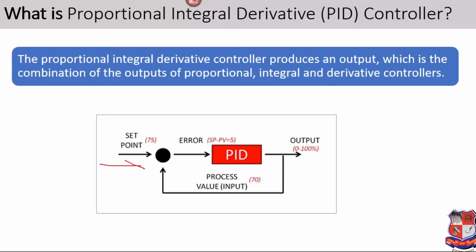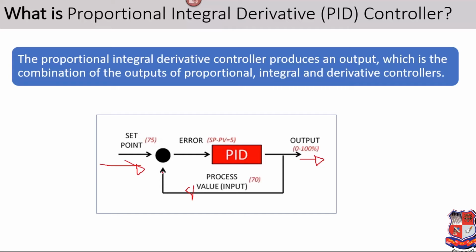So this is my raw material provided over there. After processing, we achieve some output. The data of the output is supplied back in the form of feedback, so it gives the process value. After processing this raw material, it gives some process value.